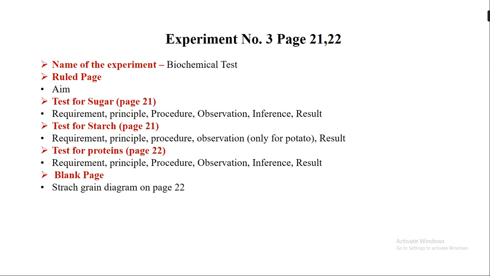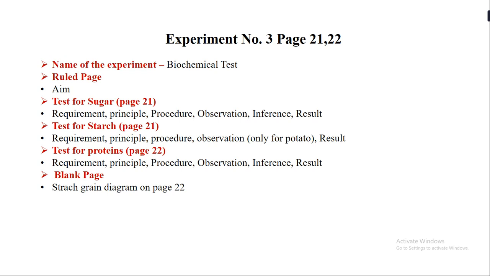Next, on the next page, you have to start writing the test for proteins. Now test for proteins is on page number 22. Again, following the same sequence, that is the requirement, principle, procedure, observation, inference and result. Okay, so exactly the same that is being given in your handbook, you have to write in your journal.